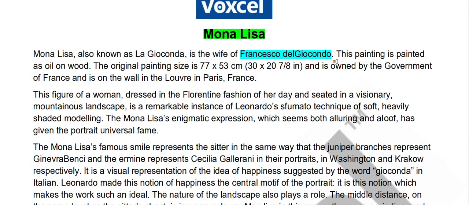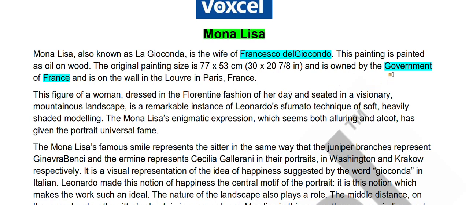Okay, what we will do is we will continue reading. This painting is painted as oil on wood. The original painting size is 77 by 53 centimeter, 30 by 21 inches, and is owned by the government of France. So the government of France owns this particular piece of painting and it is on the wall in the Louvre in Paris, France. If I am not pronouncing some words or city names correctly, I am sorry in advance. These names are a bit difficult for me to pronounce because I haven't heard them too often.